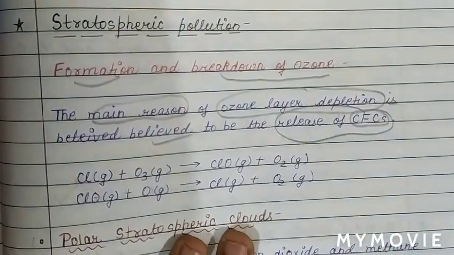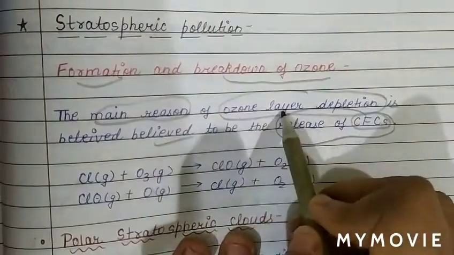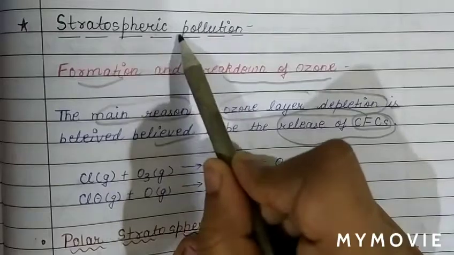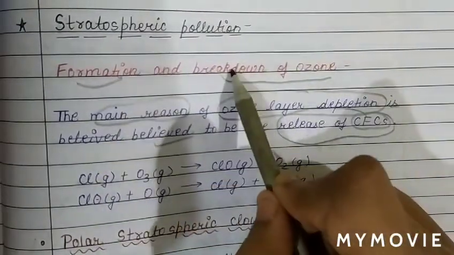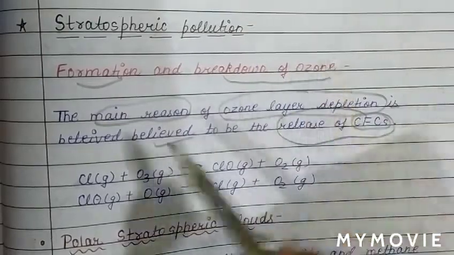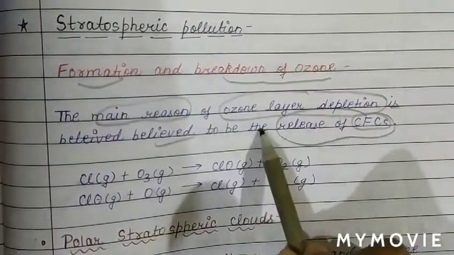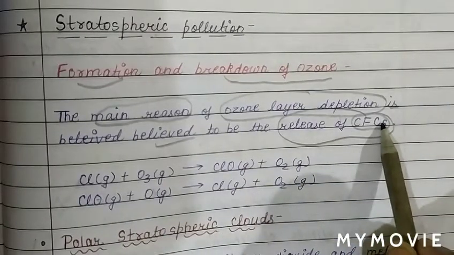So basically the depletion of ozone layer comes in the category of stratospheric pollution.